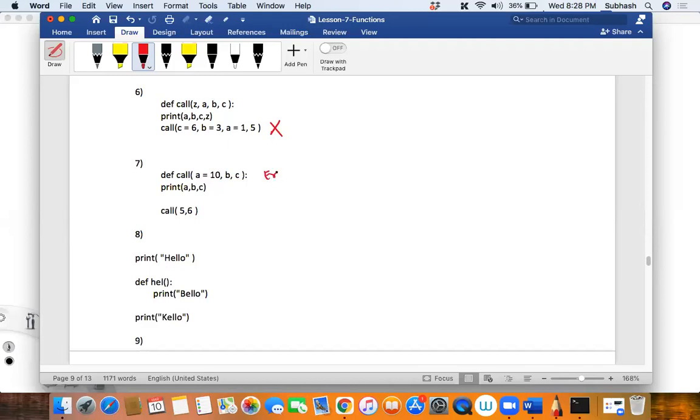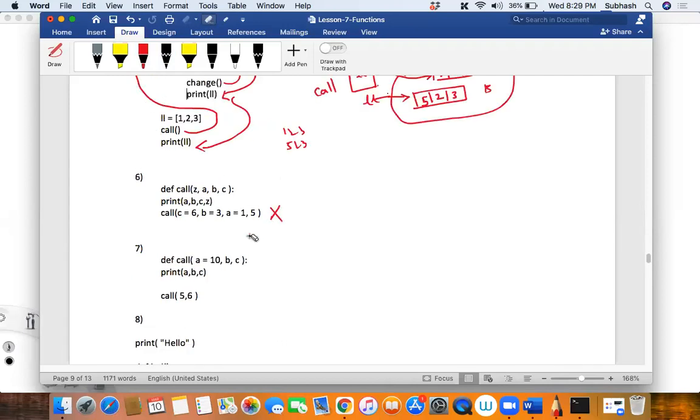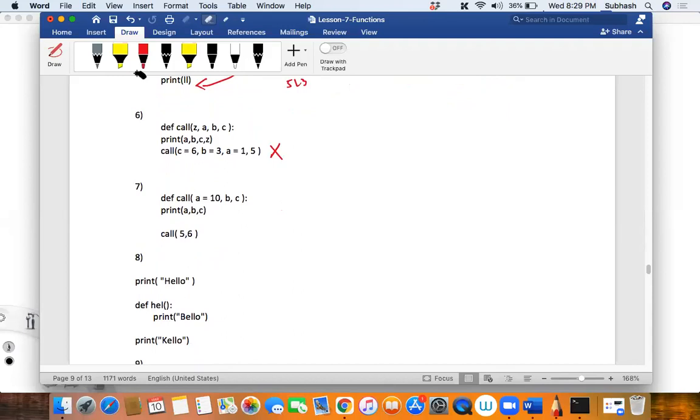Of course, this will give an error, but not for the reason that you said. It is giving an error because if you want to make use of a default argument, then the parameter to which you are assigning the default value should be at the last. This would have worked if the function were like this: call(a, b, c=10). So always the default argument should be the last argument. It cannot be at the first. So this will be an error. Is that clear?